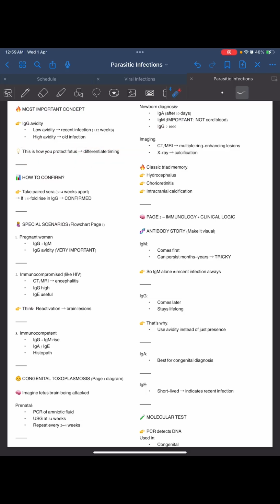So how to confirm? Take paired sera 3 to 4 weeks apart, and look for a greater than 4-fold rise. Now special scenarios: in pregnant women, IgG and IgM, we can see IgG avidity. We can also see it in immunocompromised patients like HIV. We can see CT/MRI for encephalitis.